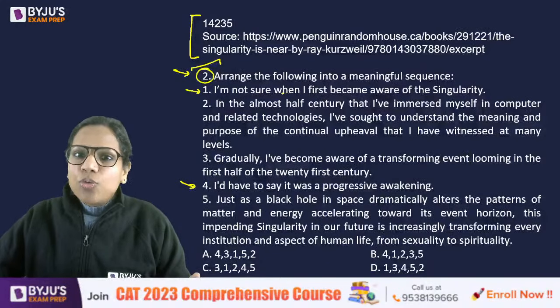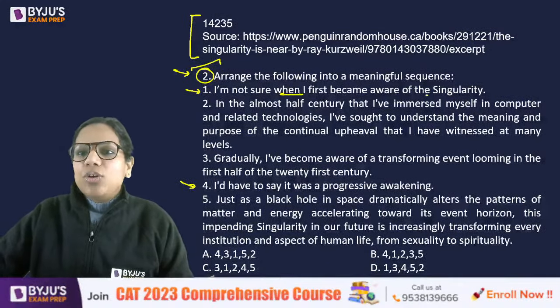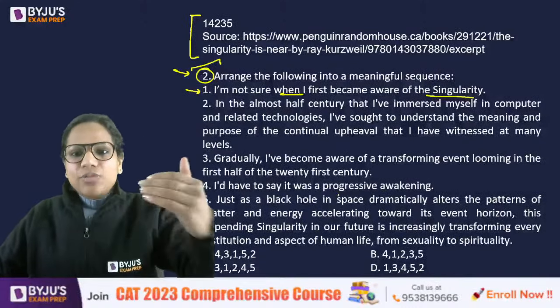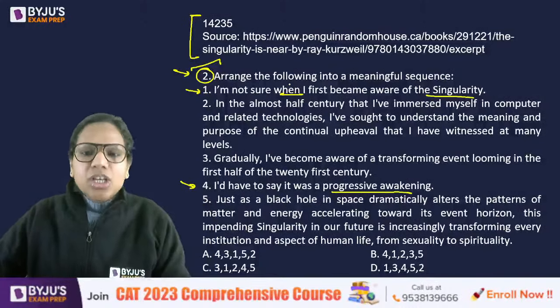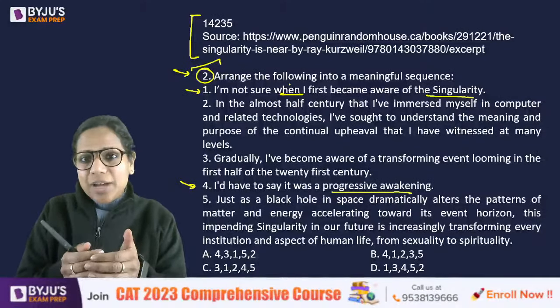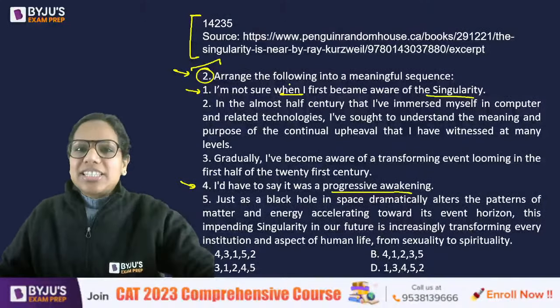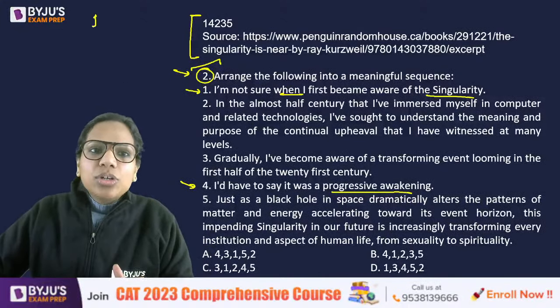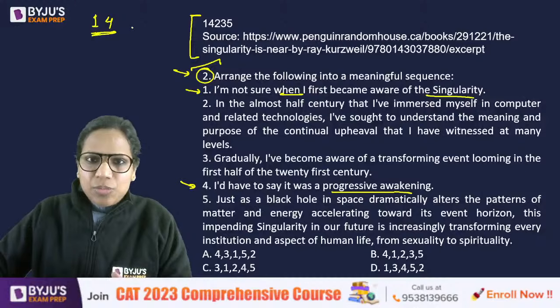"I'm not sure when I first became aware of the singularity. I would have to say it was a progressive awakening. It was something that happened gradually." "So I'm not really sure when exactly it happened. I would have to say it was progressive. It was something that was gradual." So to me, 1 and 4 look like a pair in the exam as well.